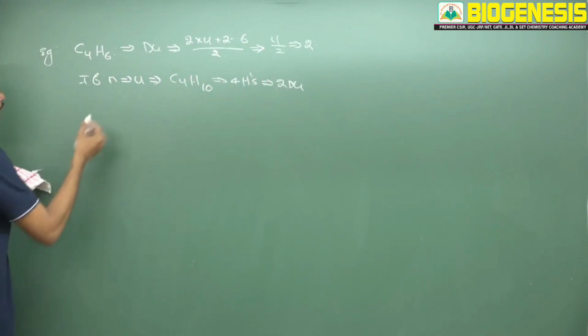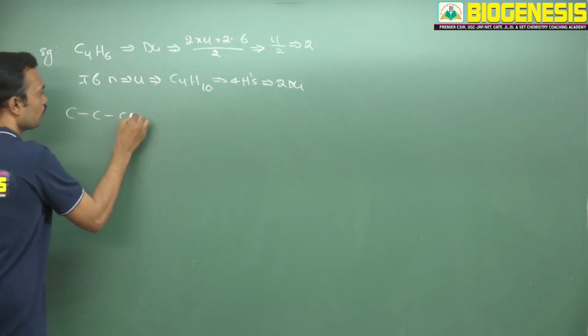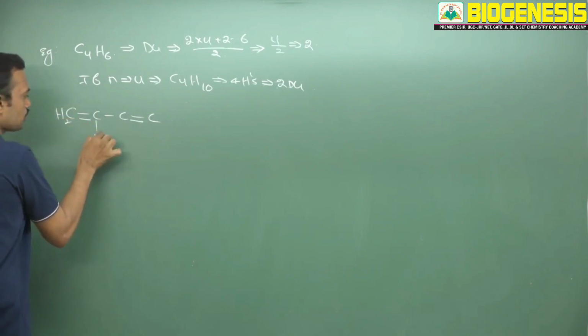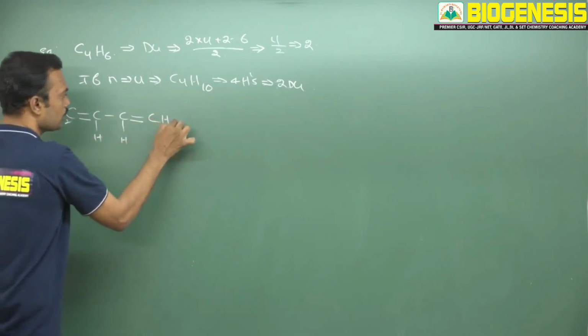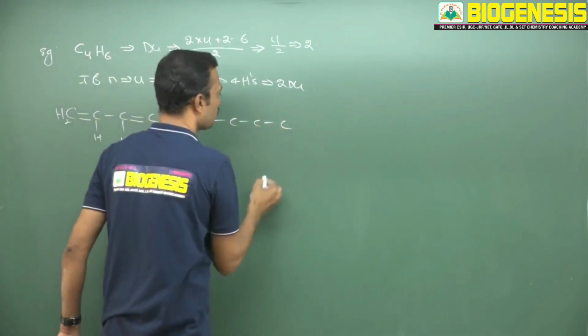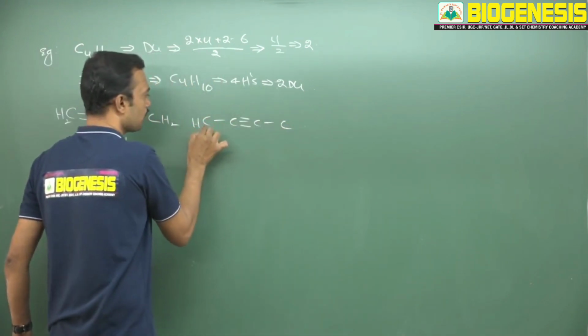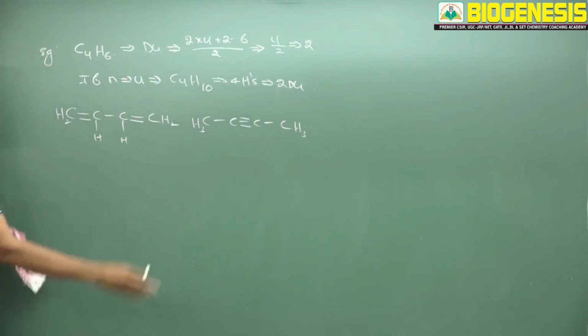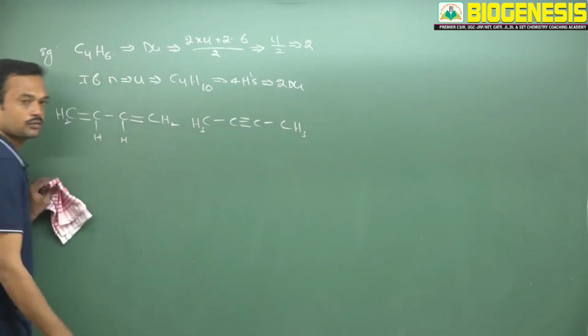So if the value is 2, definitely with 4 carbons you can write 2 double bonds here. Then see, balance with hydrogens. Here 1 hydrogen, and here 2 hydrogens. If 4 carbons are there, you can also insert 1 triple bond. You can insert 1 triple bond anywhere. See, your value never changes. You can write the triple bond at terminal or internal, nothing will happen.